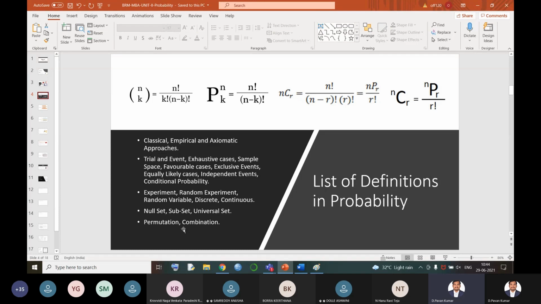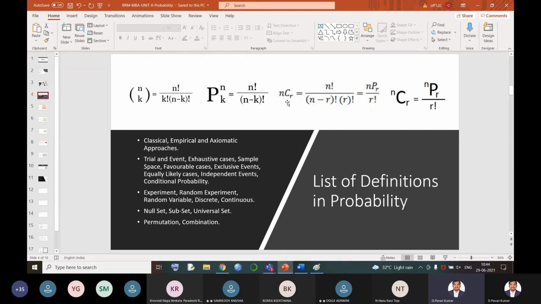Now, these are the simple formulas you have already learned in your schooling or in your intermediate. If you're from a BSc background, the simple permutations and combinations formula is nCk equals n factorial by k factorial into n minus k factorial. Simply you might be using the formula nCr equals n factorial by n minus r factorial into r factorial.